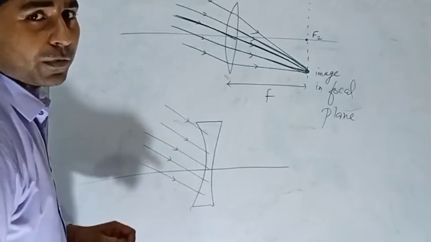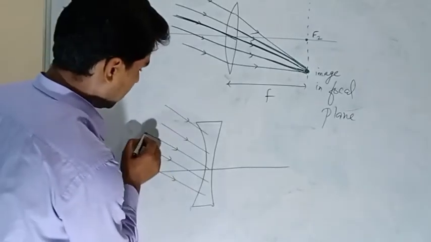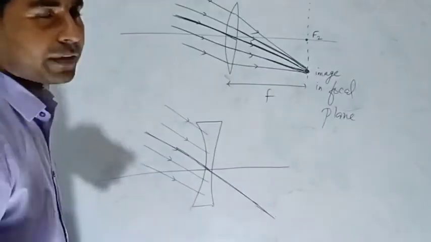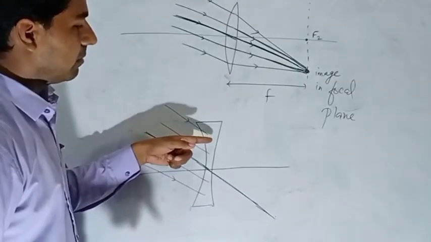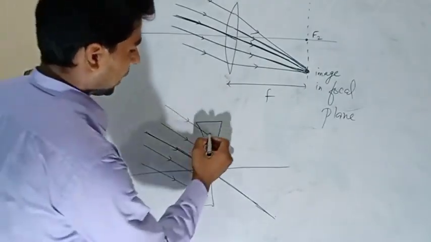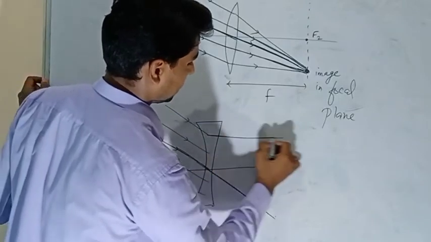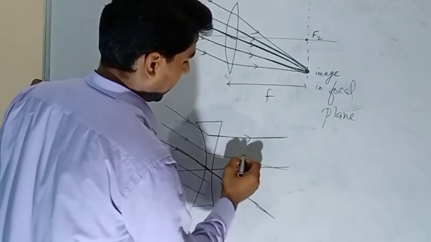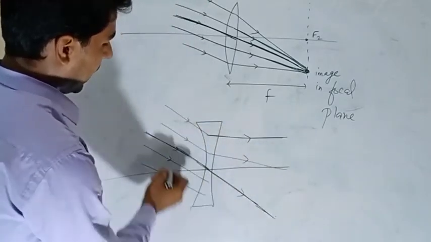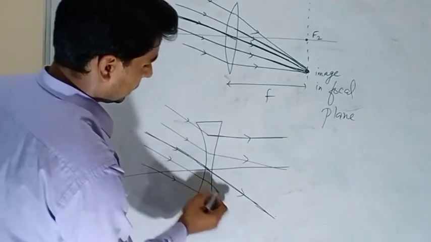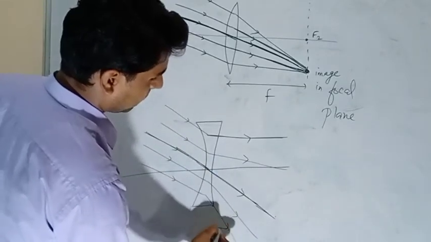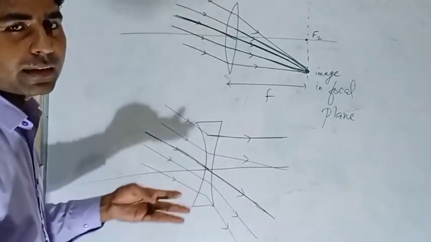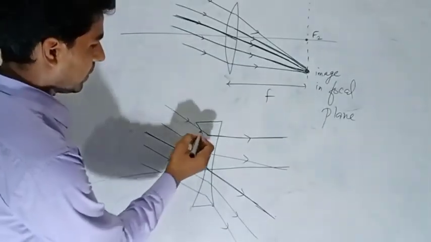Now see, one ray is coming from the optical center and will go straight without any deviation. You know that these rays must diverge, so they will diverge in this direction, and this one in this direction. This one has already gone straight, and this one will go somewhere here outward. So to find where they started from, let's draw backward.